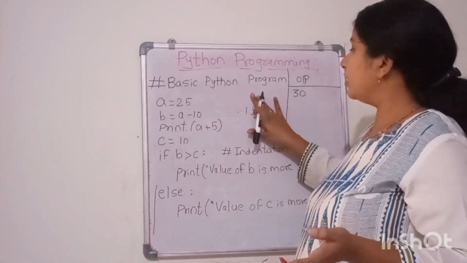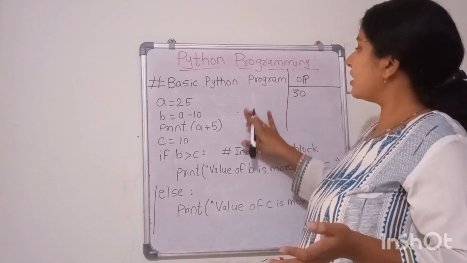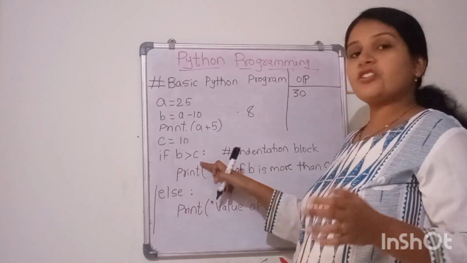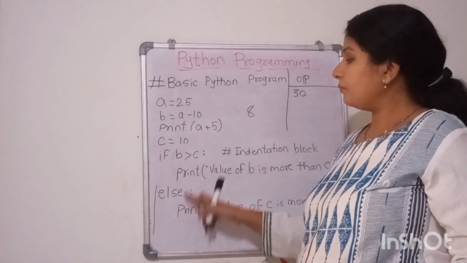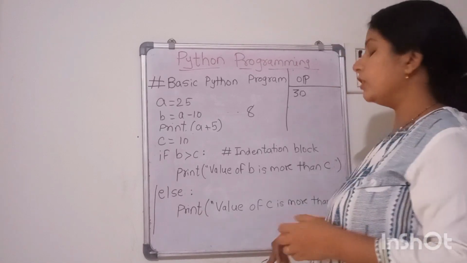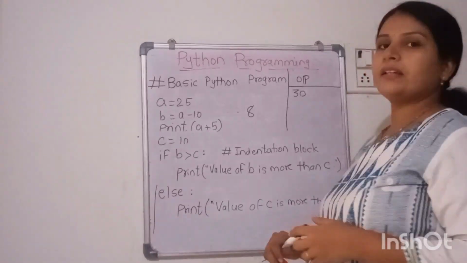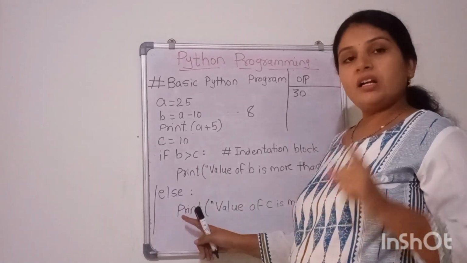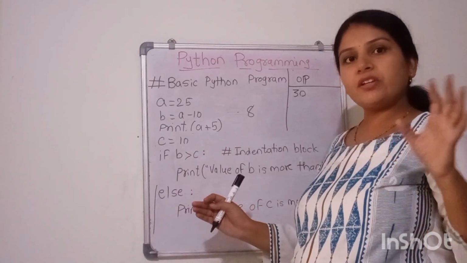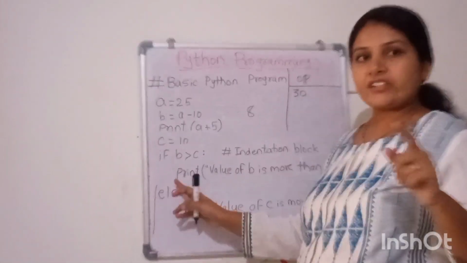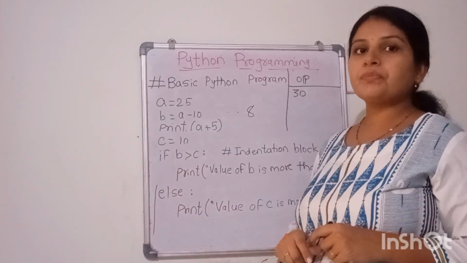Suppose the B value is less than C, which is suppose 8. Then this condition will be false and we are going to the else part and then we are printing value of C is more than B. So when you are going to the if else part, either of the conditions will be true and either of the actions will be taken based on the condition.